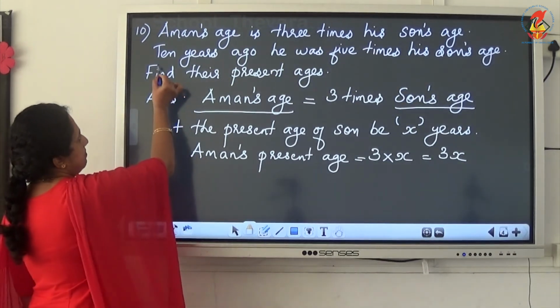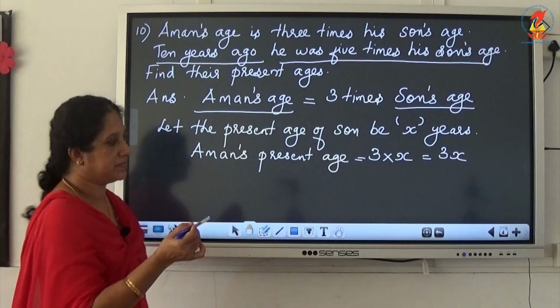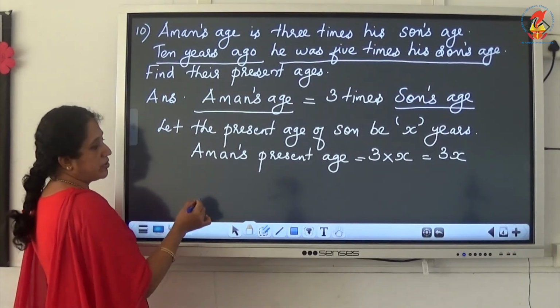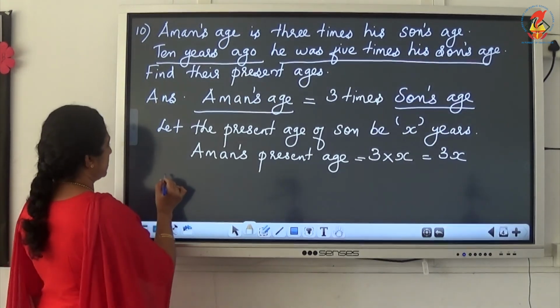Now next condition. 10 years ago, he was 5 times his son's age. So 10 years ago, what were their ages? That we have to find out.